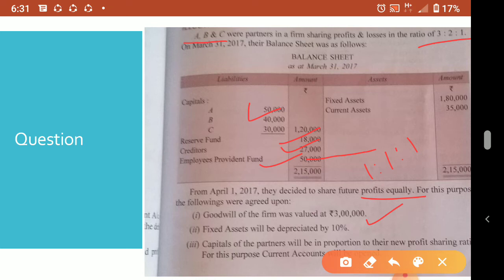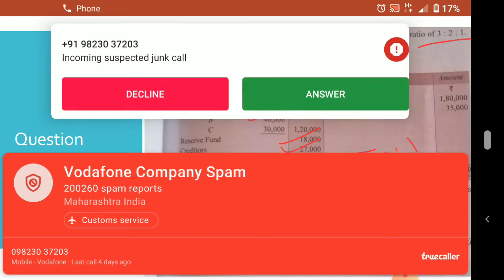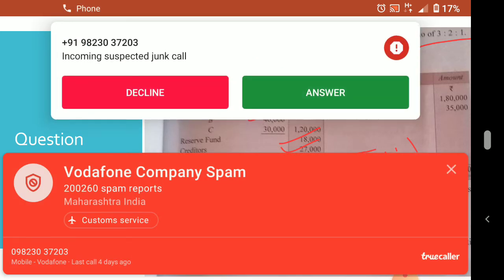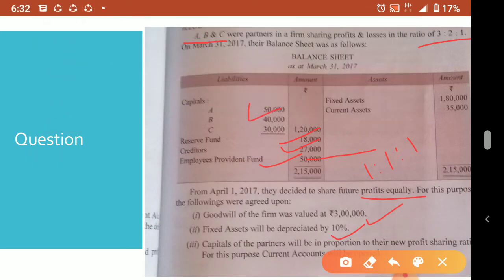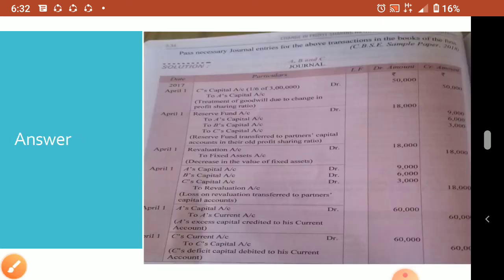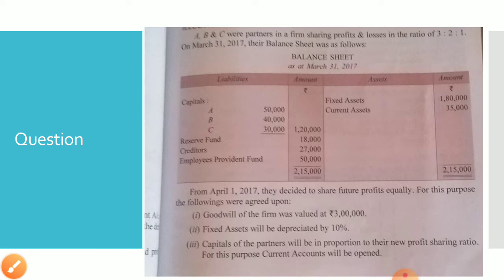Fixed asset will be depreciated by 10%. Yes, fixed asset is there, 1,80,000. When they analyzed, it is noticed that it is decreased by 10%. Understood? Then capitals of the partners will be in proportion to their new profit sharing ratio. For this purpose, current accounts will be opened. Now we have to rearrange their capital also after this adjustment. Okay, so we will see how to do it.